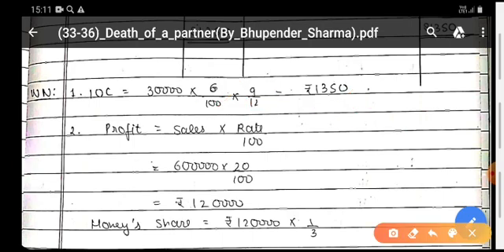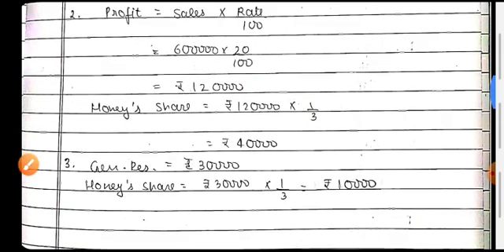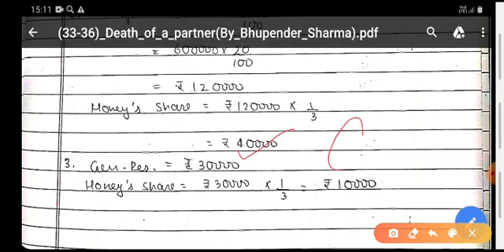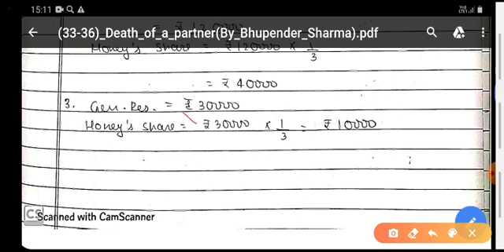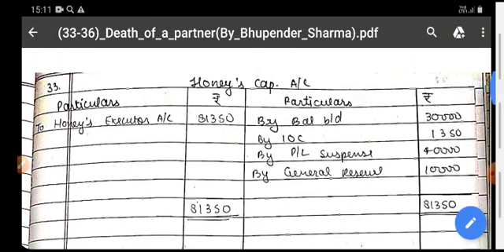After that, profit is being calculated. Sale multiplied with rate. This is the profit for the firm, 12,000. Now his share is 1/3, rupees 4,000, credited to his capital account. Now general reserve, that is 30,000, his share rupees 10,000. These three things you are going to pay him plus his opening balance of capital.